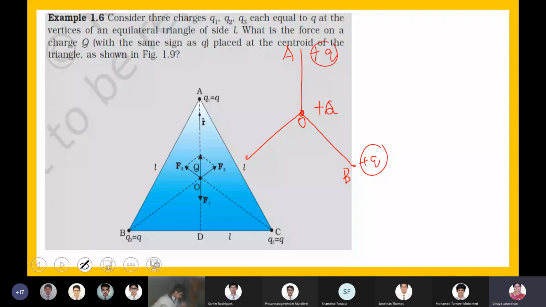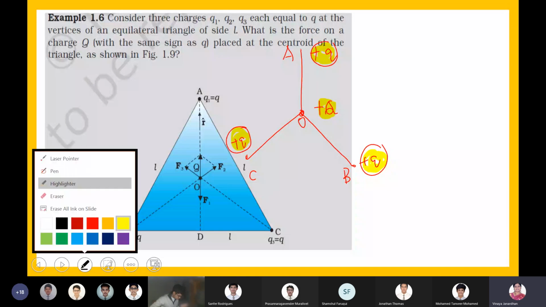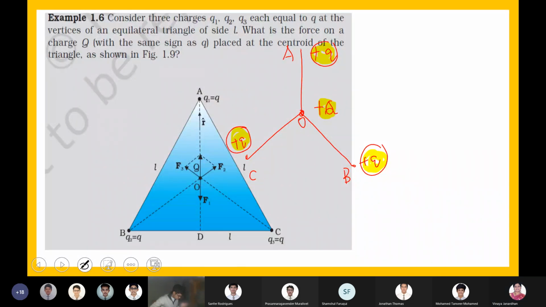So this will also experience a force due to the charge placed at point C. Is that clear, boys? So the charge placed at the centroid will experience a force due to all the charges placed at the vertices of the triangle. Right? Now, what will be the force exerted?